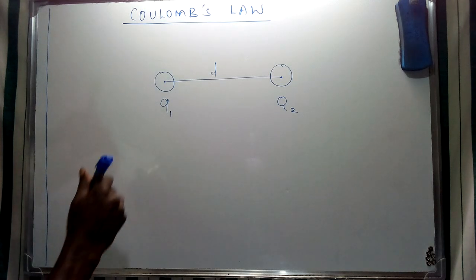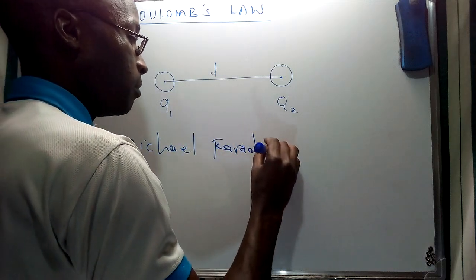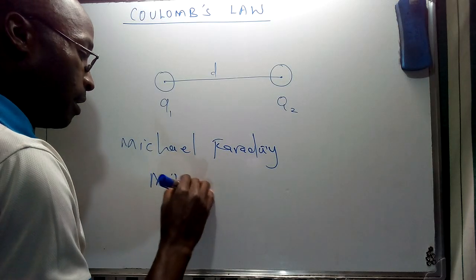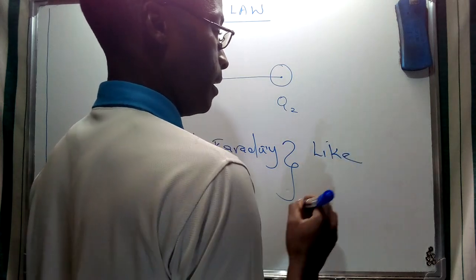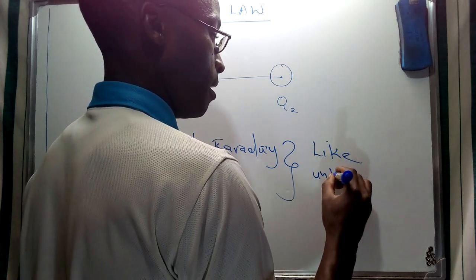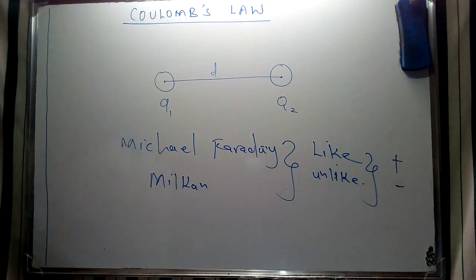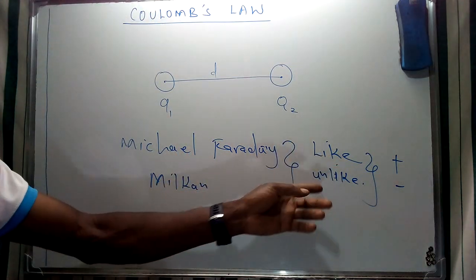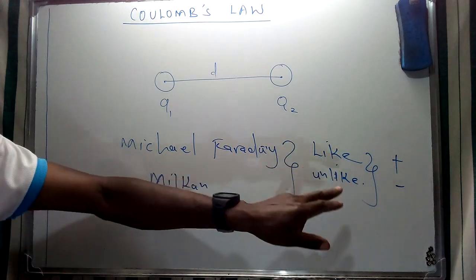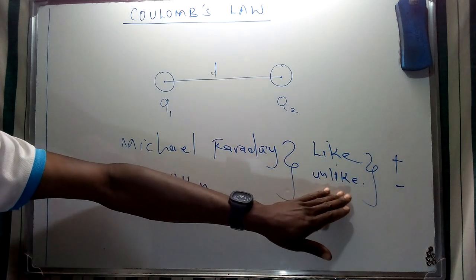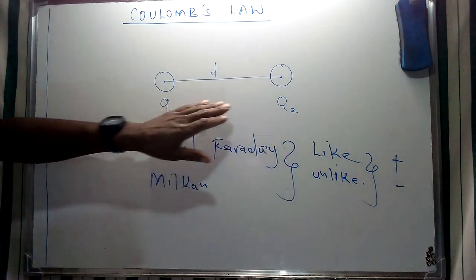Later we're going to see that the works of other scientists like Michael Faraday and Robert Millikan provide some of the clues on the interaction of charges, which we refer to as the aspect of charge, and therefore this is explicitly positive and negative charges. This is going to give a relationship between the interaction of forces acting on like charges, either positively charged or negatively charged.